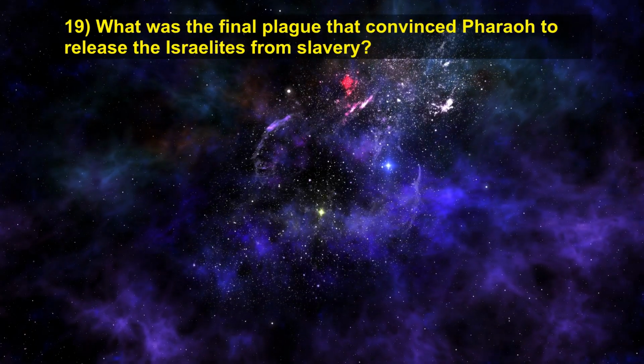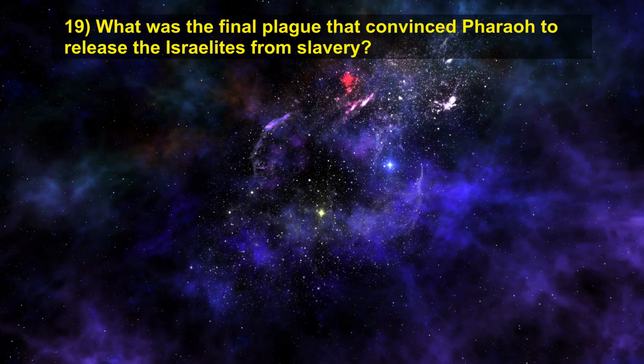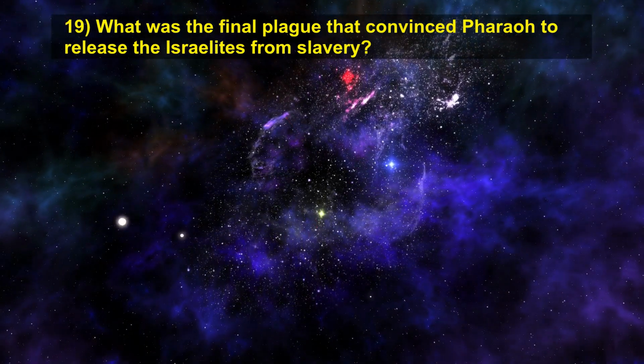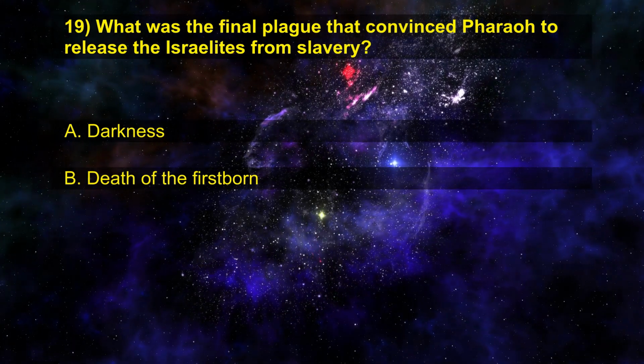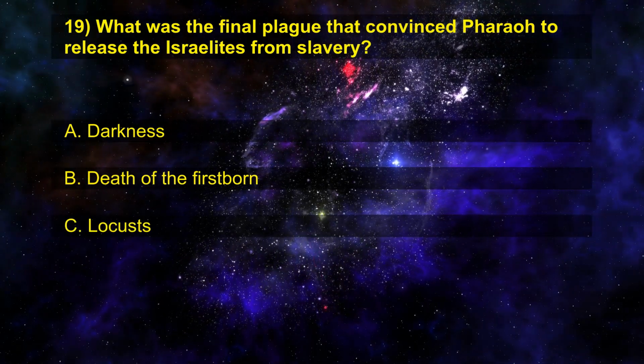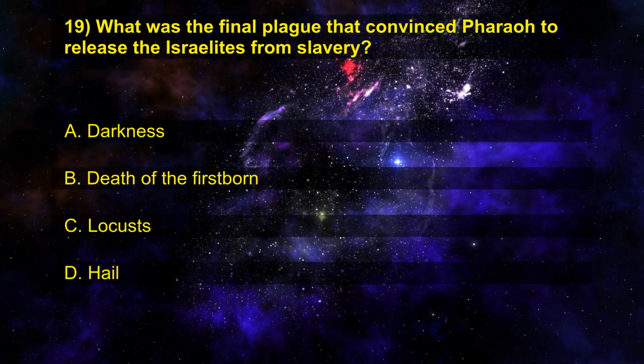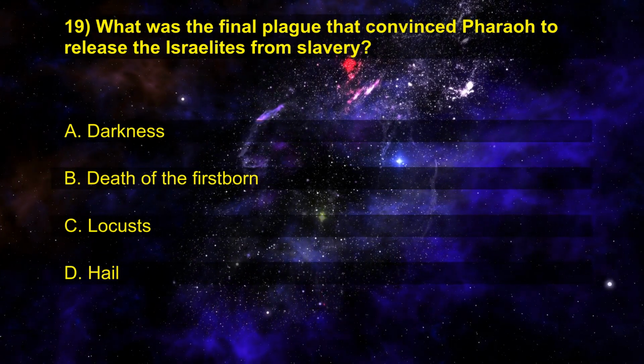19. What was the final plague that convinced Pharaoh to release the Israelites from slavery? A. Darkness. B. Death of the firstborn. C. Locusts. D. Hail.